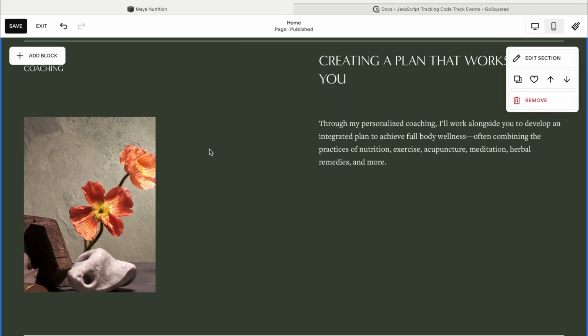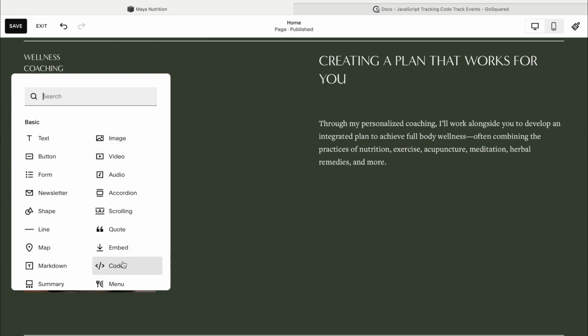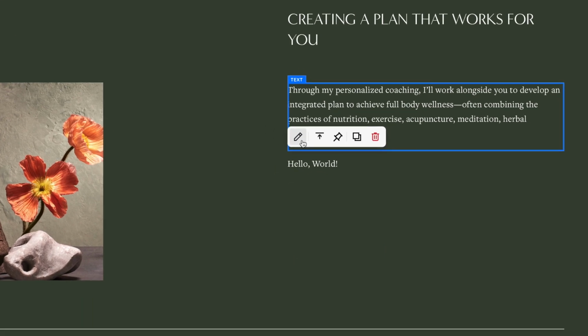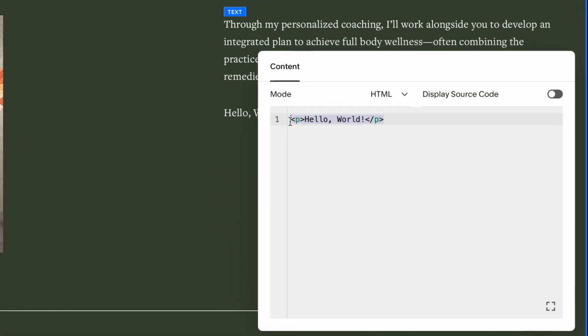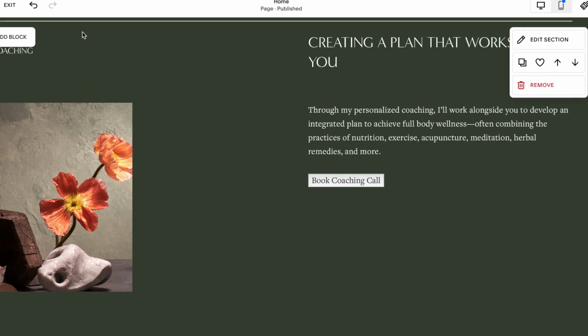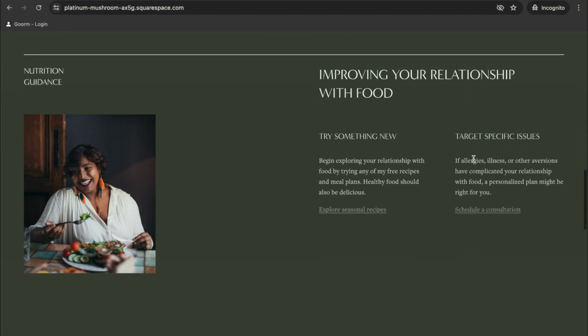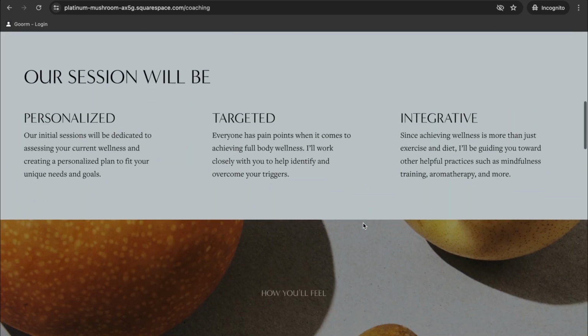In this example, I'm going to track an event for users who click through to my demo coaching call page. In my example Squarespace site, I build out a custom code box and insert code for my redirect URL, call to action box, and the GoSquared event titled Book a Coaching Call. Once the event is live, I can track how many users trigger it within the Events widget of my Trends dashboard.